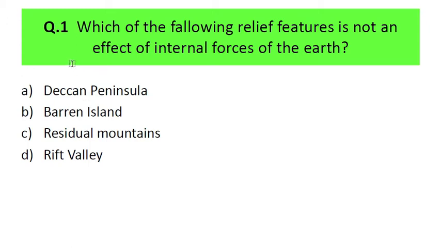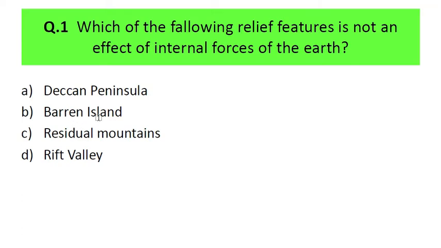Okay, so the first question is: which of the following relief features is not an effect of internal forces of the earth? These internal forces are nothing but the endogenetic forces, and we have to read these four options and identify which is not a relief feature that is an effect of internal forces. Very first is Deccan Peninsula, second is Barren Island, third is Residual Mountain, and fourth is Rift Valley. Deccan Peninsula, all of you know, is located in the southern part of India.